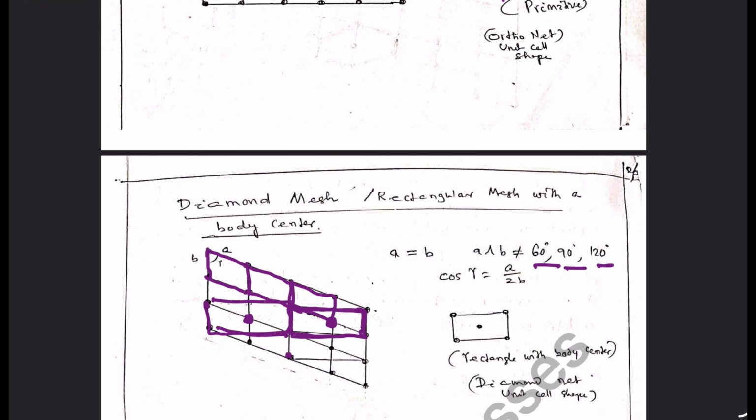This type of arrangement comes into picture when the vectors A and B are equal, A makes an angle with B which is not equal to 60, 90 or 120, and cos gamma is equal to A by 2B.